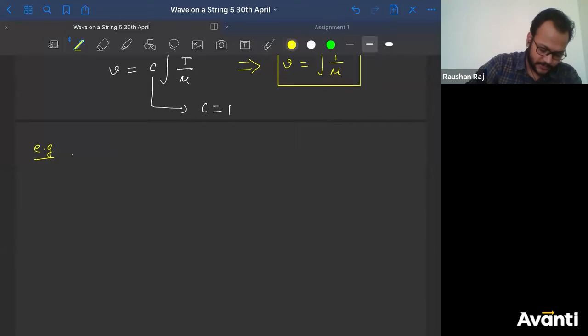First question is, let's consider a very simple question. Let us say this is a ceiling and a string is suspended through it. At the end of the string, there is a block of 2 kg.